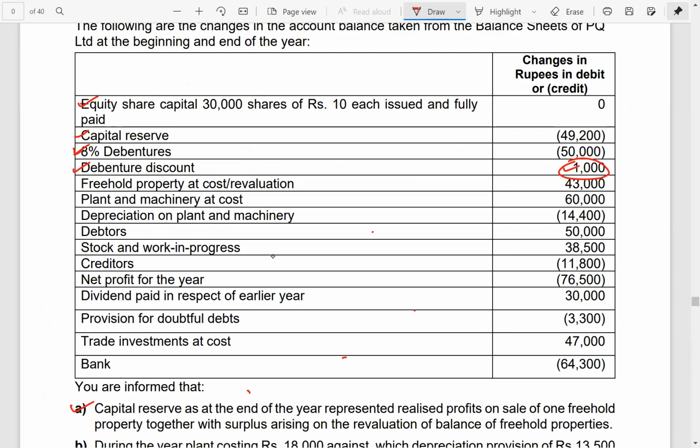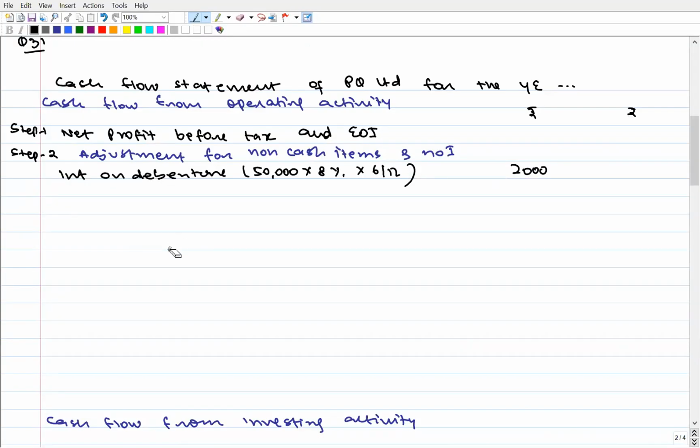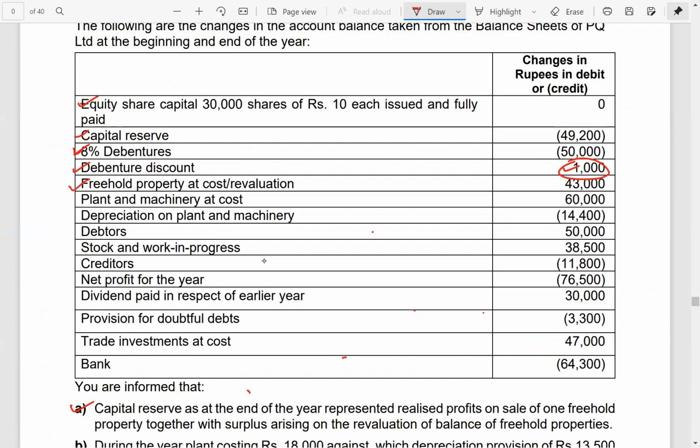Freehold property. Freehold property has changed by 43,000 and that also it is a debit change.